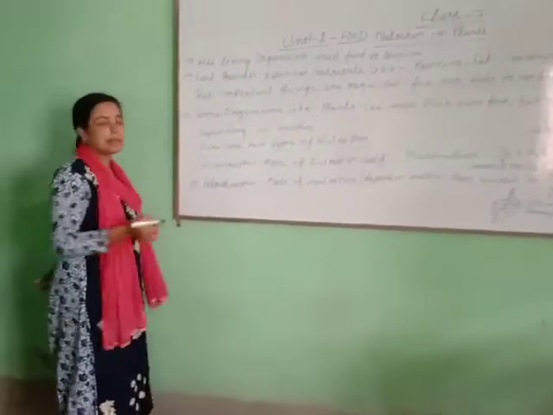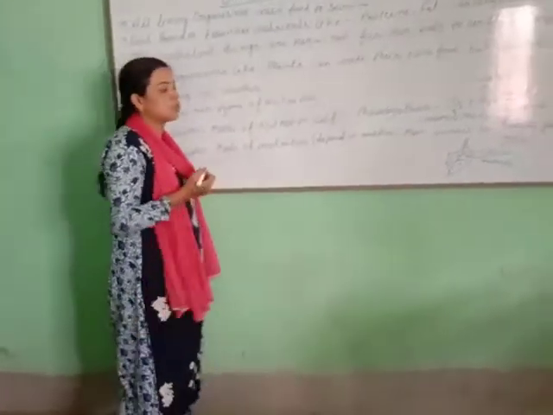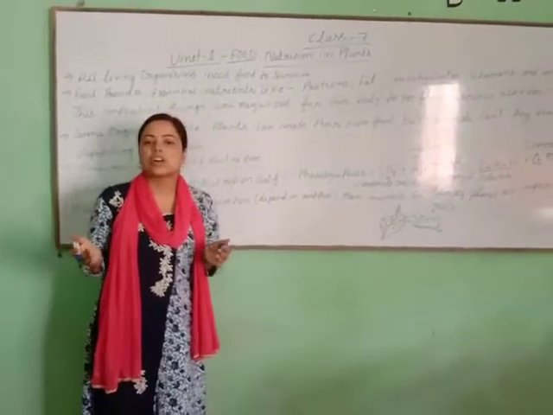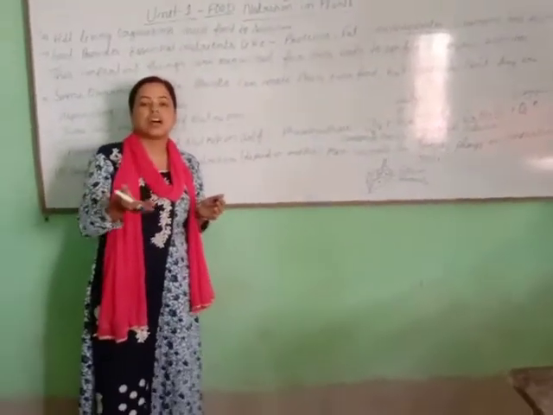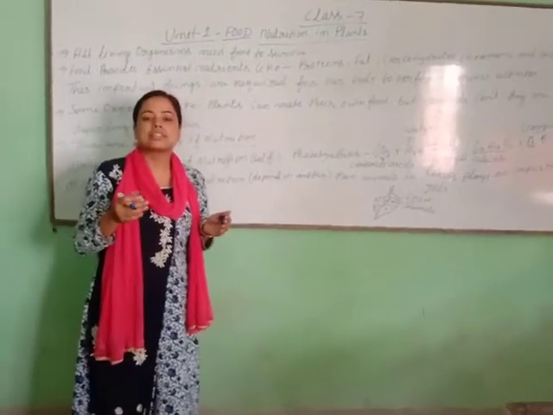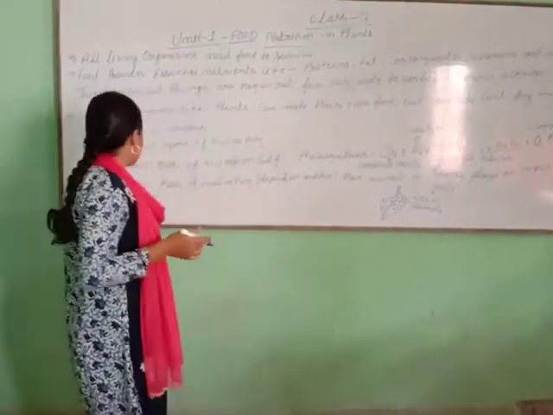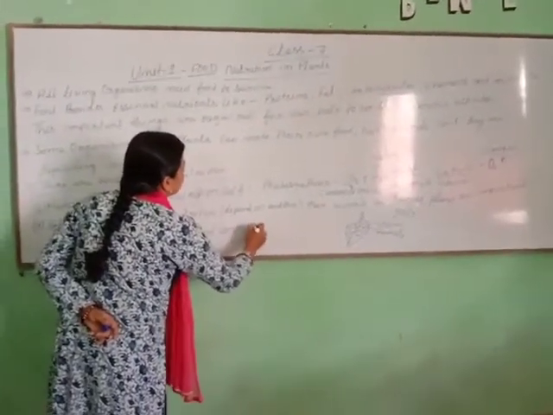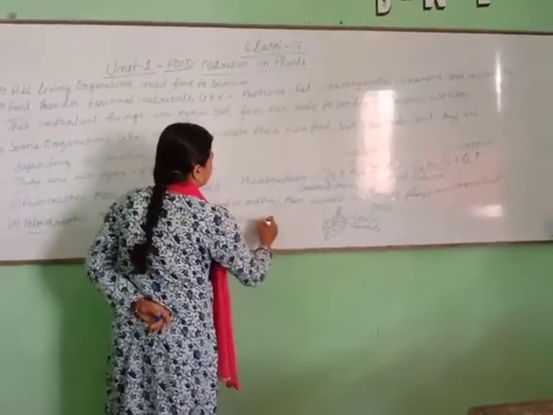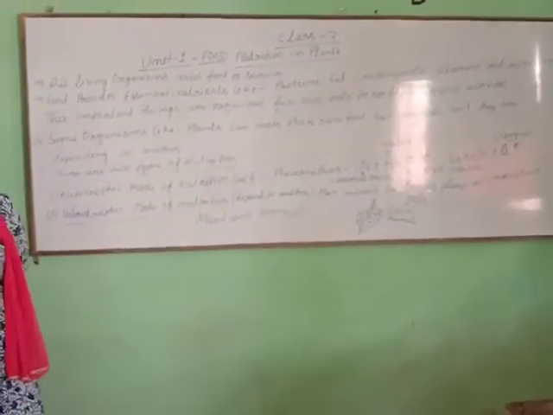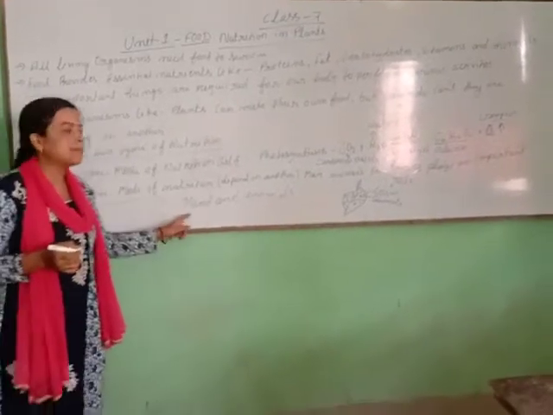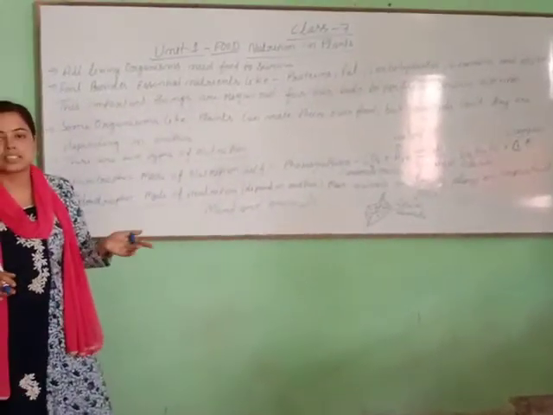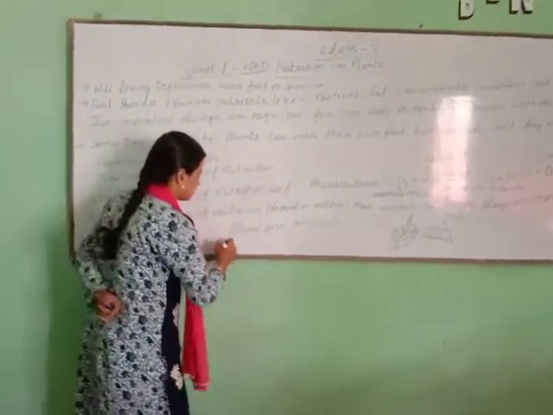Let's see the other part, the heterotrophic mode of nutrition. Heterotrophic means animals and other living organisms which depend on others for their food, just like man and animals. These depend on other things. Man depends on plants for food. Animals depend on grass. The first one, the producer, is grass.